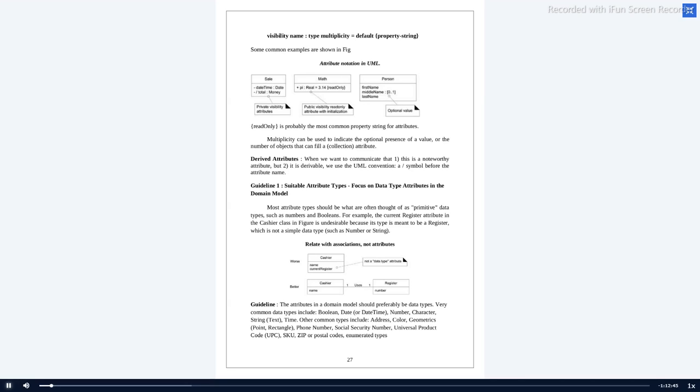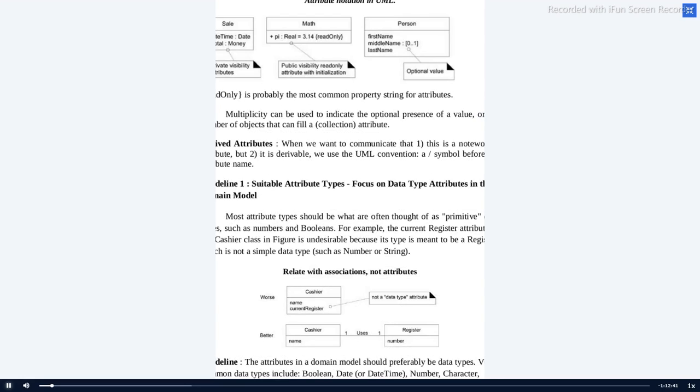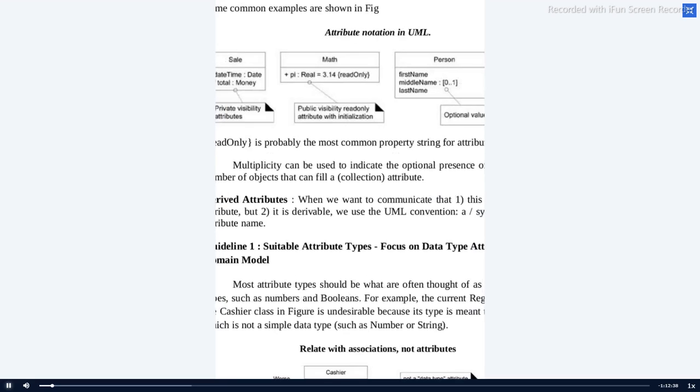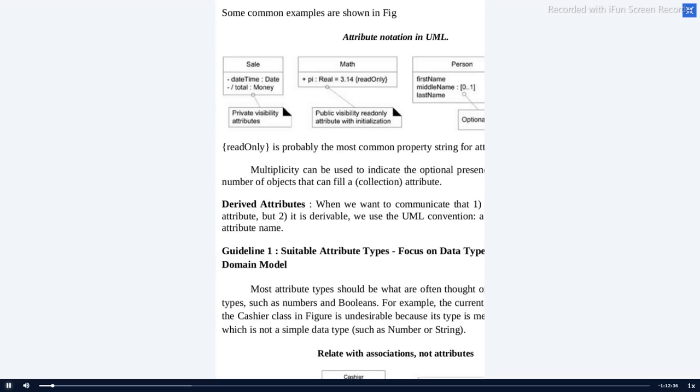Okay, so let me start. Here, what I have mentioned is the representation. First is visibility, second is the variable name, colon, the next thing is the data type, equal to the value. For example, in real time, you mention float pi is equal to 3.14. Here, plus is public, pi is the variable name, colon, real is a point value, 3.14. Here I am mentioning it as read only.